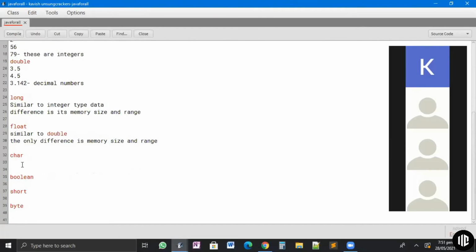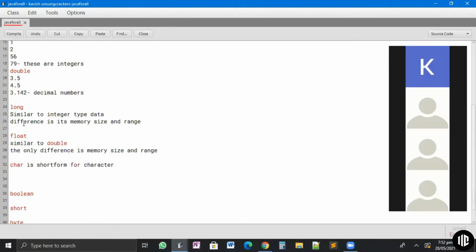Let's get to char. Anyone has any clue what it is? Character. Correct. Char is the short form of character.